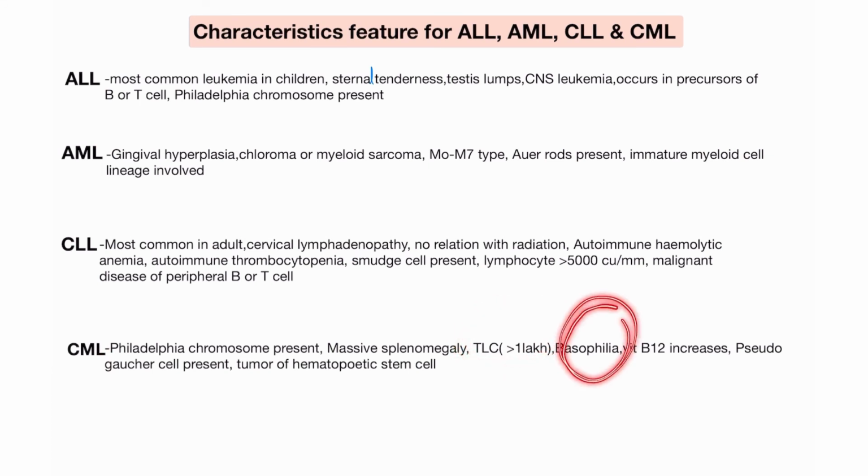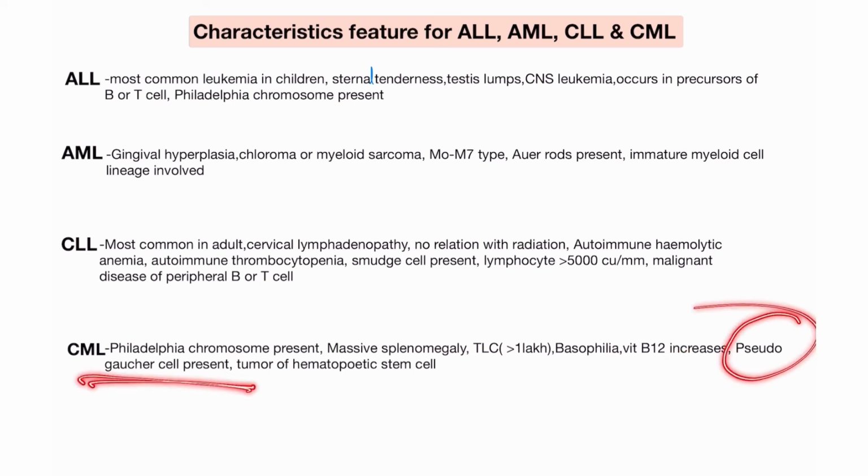And please learn this characteristic: basophilia. When you find basophilia or eosinophilia in a leukemia question, then the answer is always the CML. In the case of CML, you will always find very high amounts of basophils. And vitamin B12 also increases in case of the CML. And pseudo-Gaucher cells are present in case of the CML.